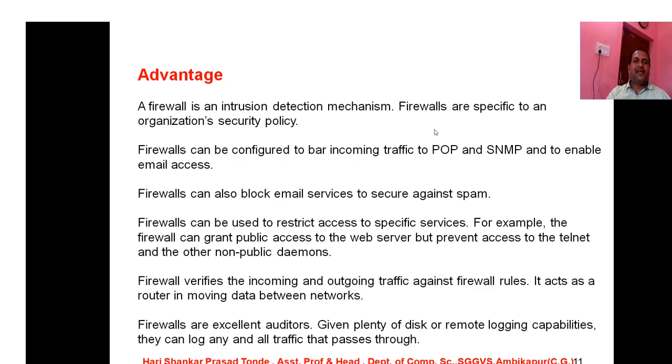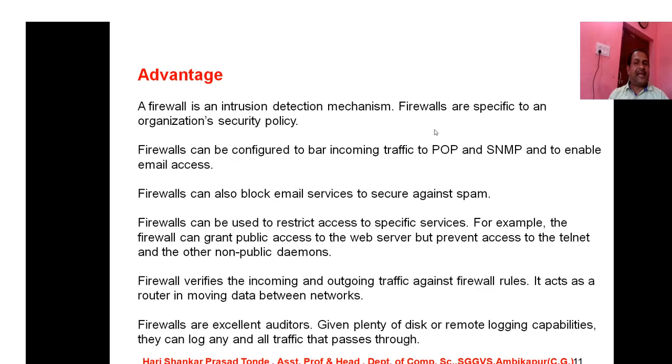The third advantage is that firewalls can also block email services to secure against spam. So if any type of spam is appearing in your email and you are facing such problems, we use firewalls to block the email services. The fourth is that firewalls can be used to restrict access to specific services. The firewall can grant public access to the web server but prevent access to telnet and other non-public daemons.